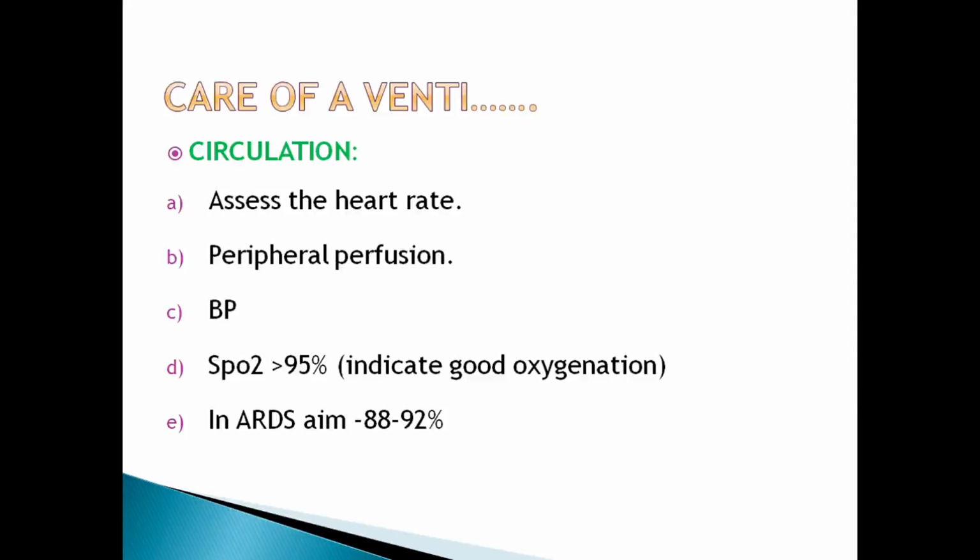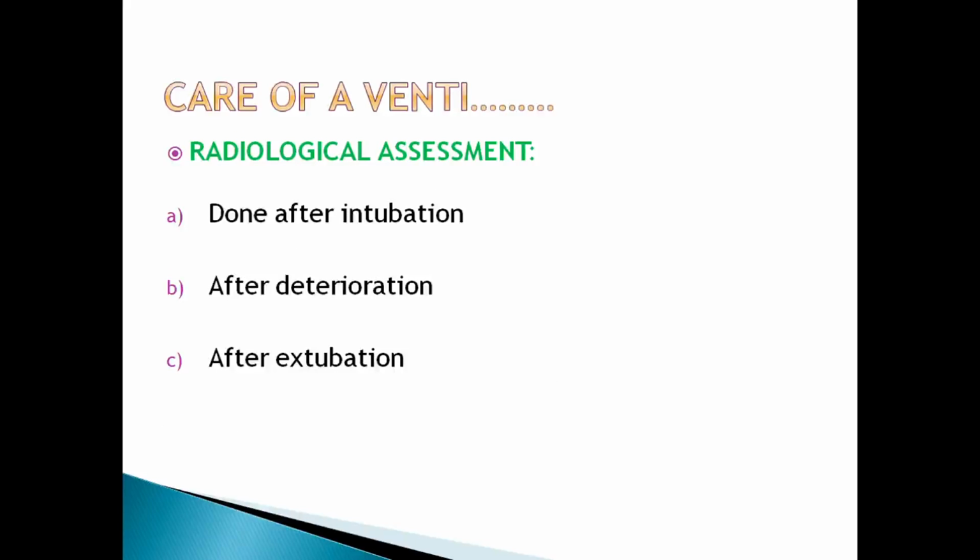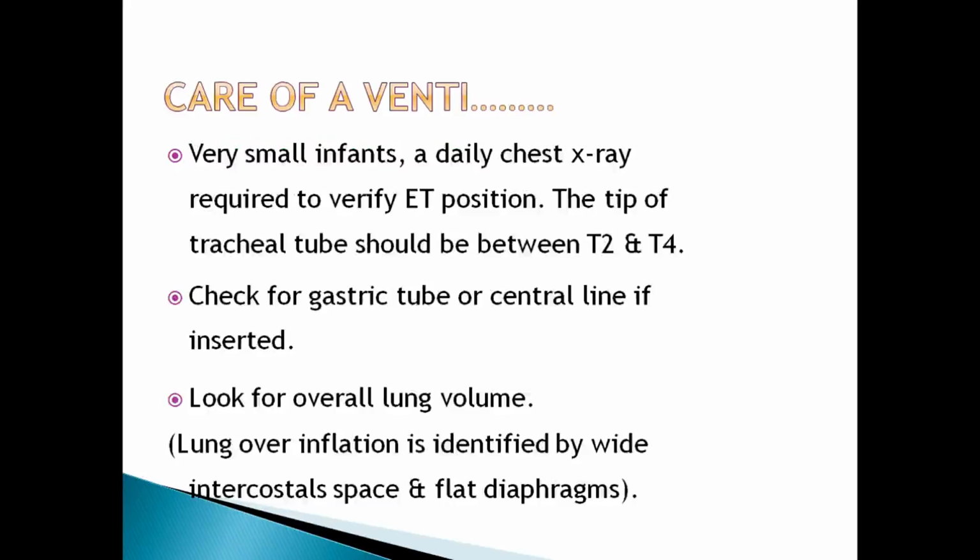Circulation. Assess the heart rate, peripheral perfusion, mean blood pressure, and SpO2. The aim is to maintain between 88 to 92. Radiological assessment is done after intubation, after deterioration of the patient, and after extubation. In a very small infant, a daily chest X-ray is required to verify ET tube position, that the tip of the tracheal tube is between T2 and T4. Check for gastric tube or central line if inserted.